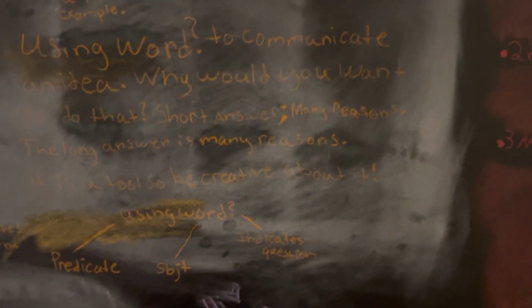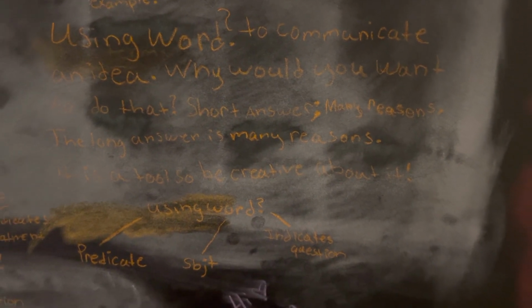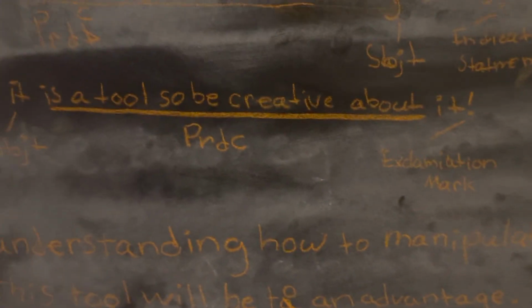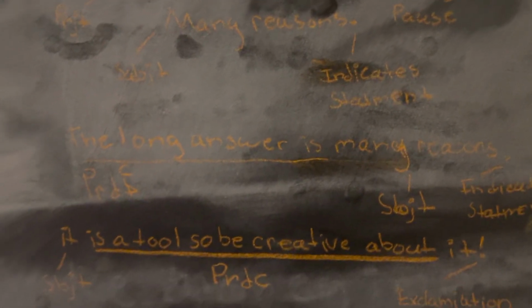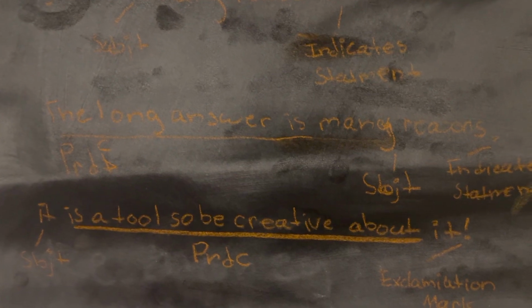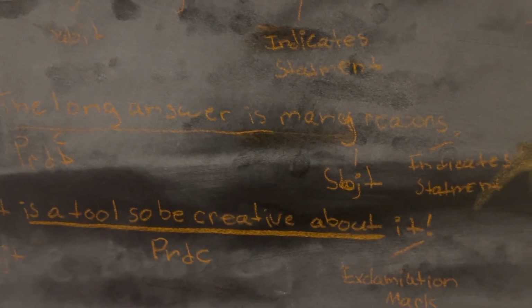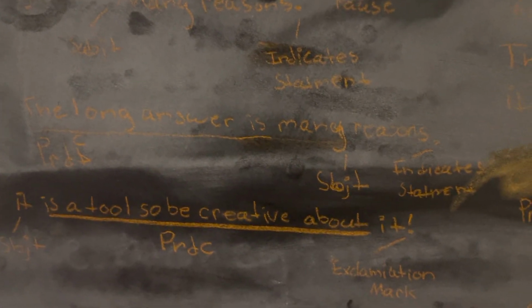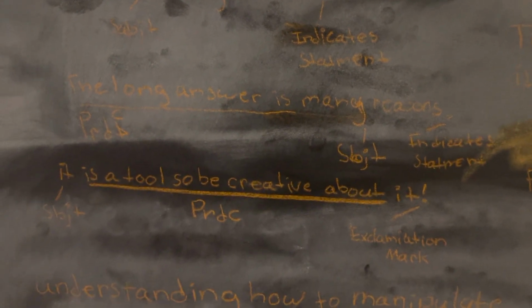Next sentence. The long answer is many reasons. So the predicate, the long answer is, subject, many reasons. Period indicates a statement.